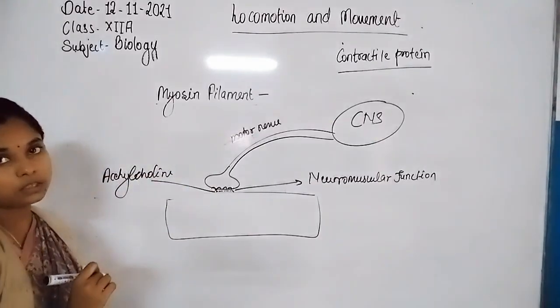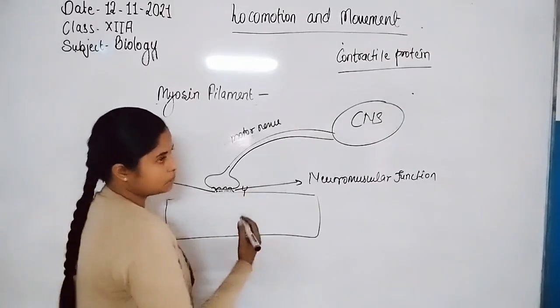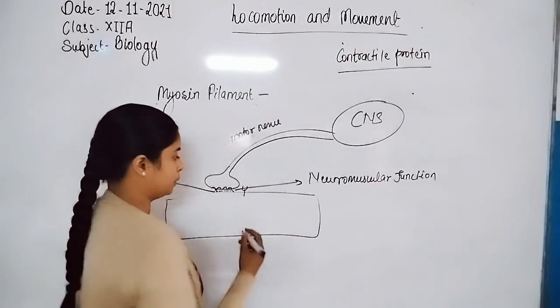The acetylcholine binds with the receptor present on the muscle plasma membrane, the sarcolemma.